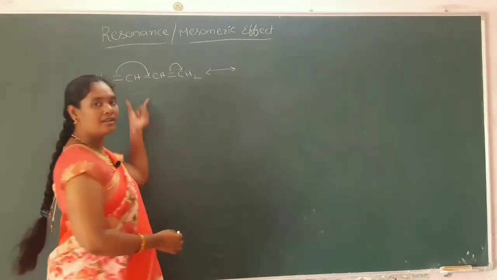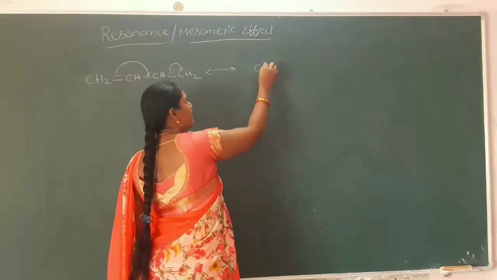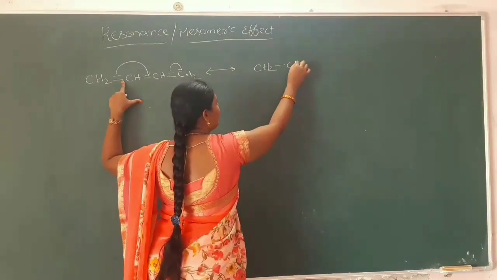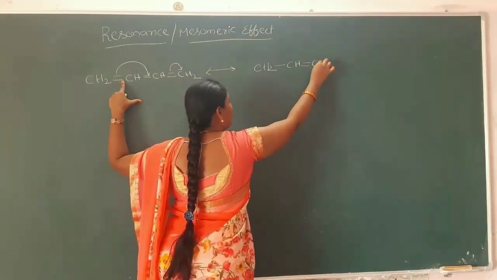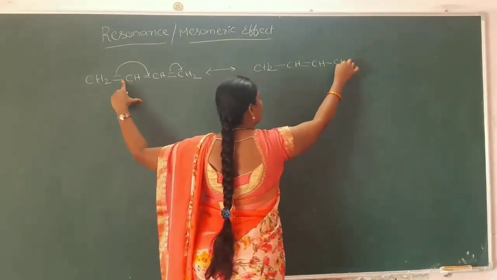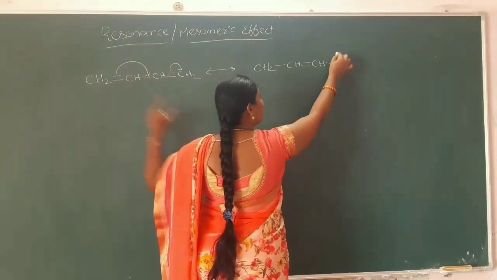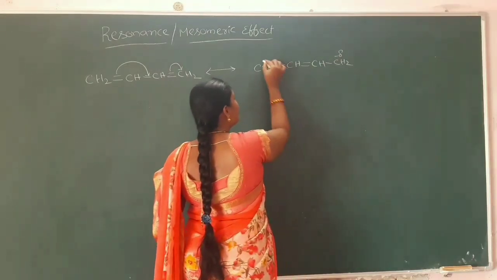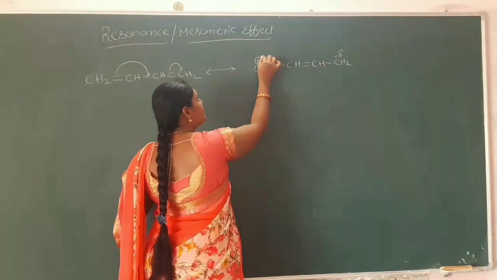The resonance structure for this compound is CH2, and this pi bond will be delocalized, CH=CH, then CH2. Here electrons are transferred, so it gets the negative charge, and it donates the electrons, so it gets